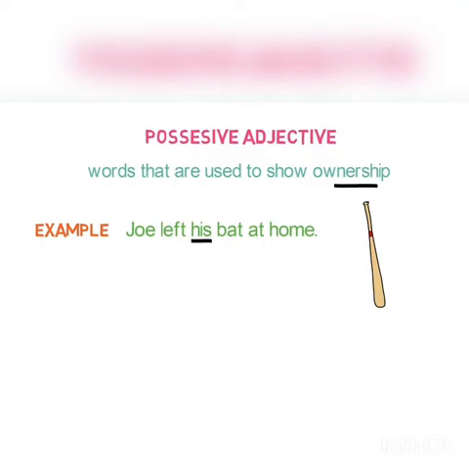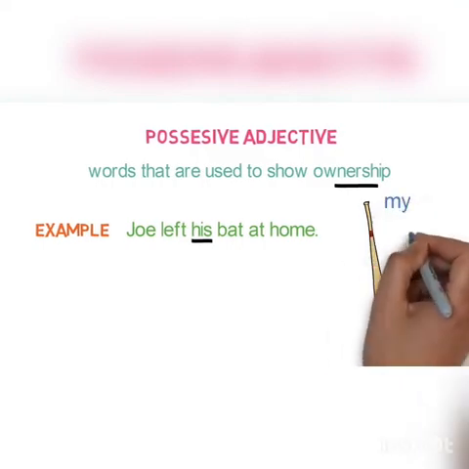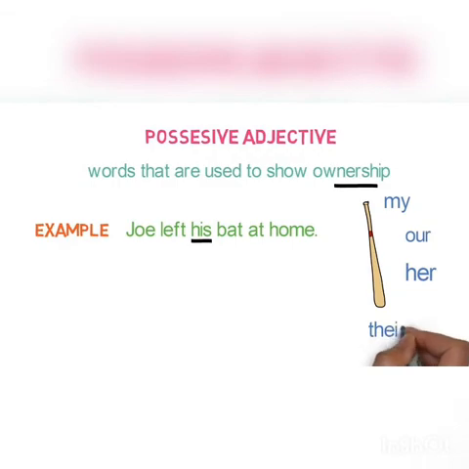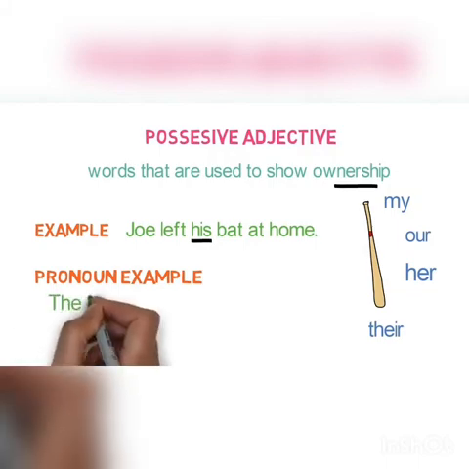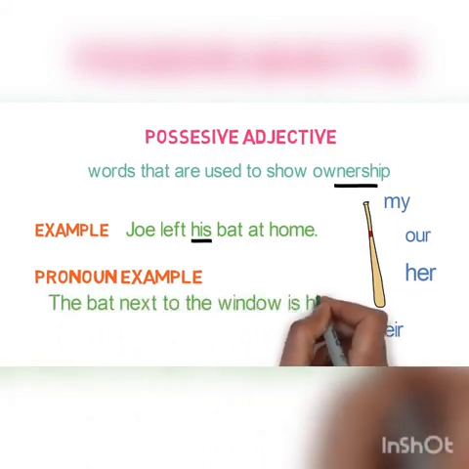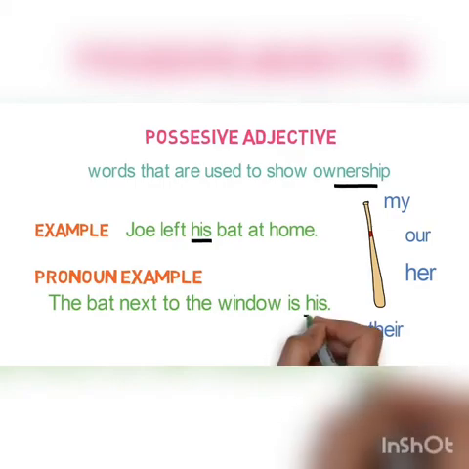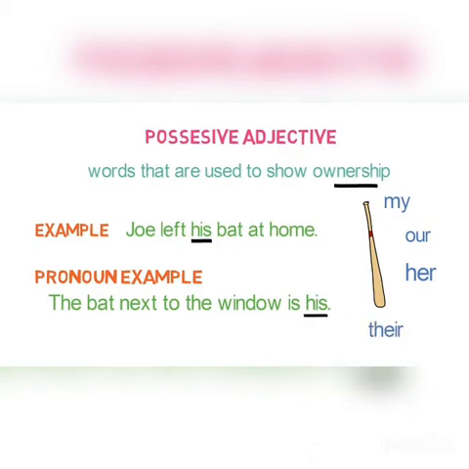Some more examples of it are my, our, her and their. Now again, we talked about possessive pronouns and they sound similar to possessive adjective. But they are not. They both are used in different contexts. Let me give you the example of possessive pronoun. The bat next to the window is his. Here, his is not describing noun. It is used instead of noun. So, it is a pronoun.